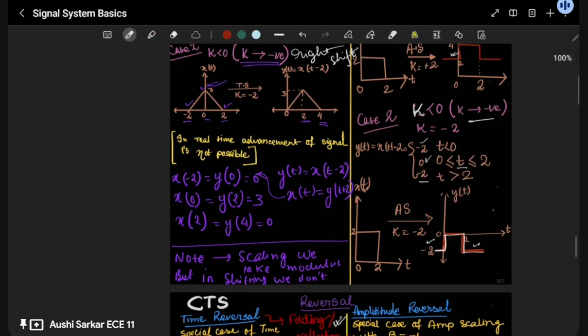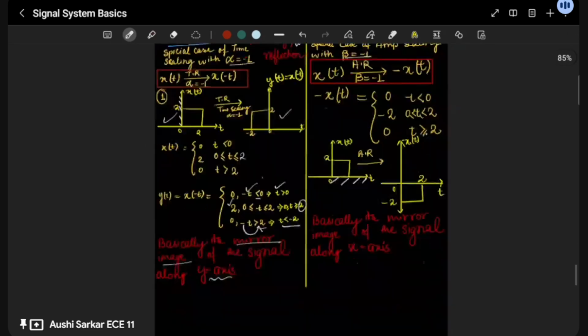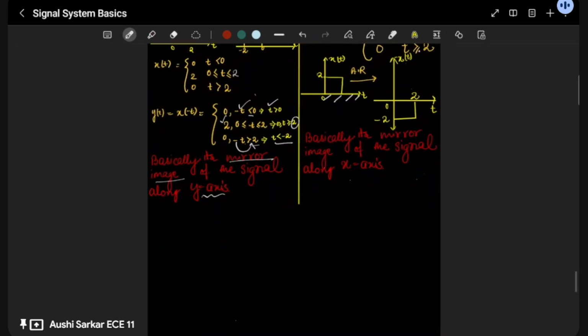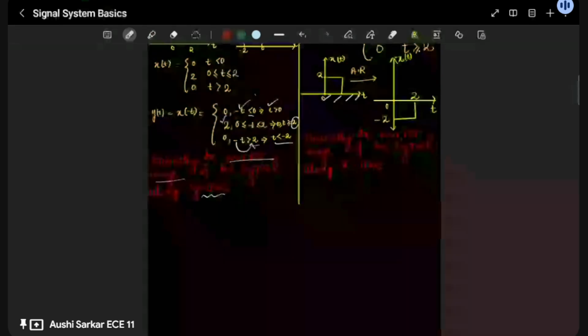So I think this is very easy. You can take your own example, you can do whatever you want to do. So I think I should move to one very small topic that is left, that is multiple transformation. And I think this is very easy and very clear to make you learn the bigger thing.